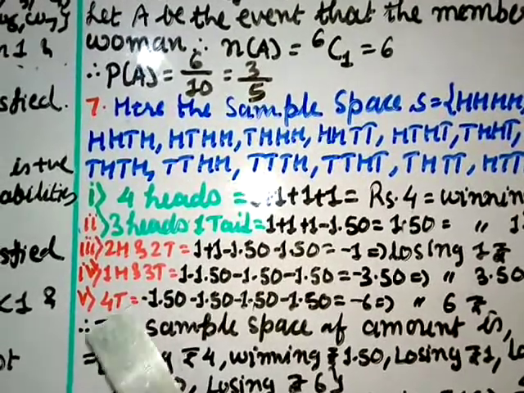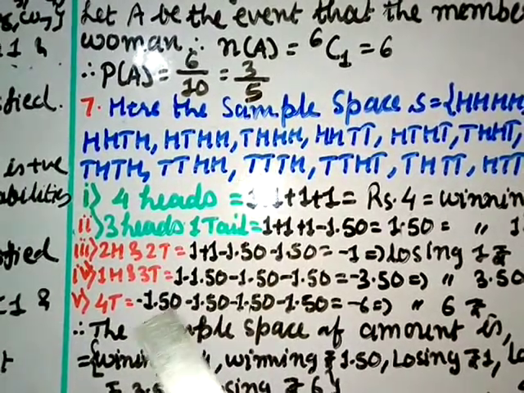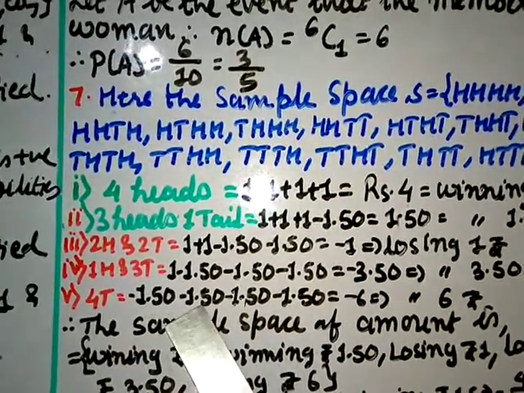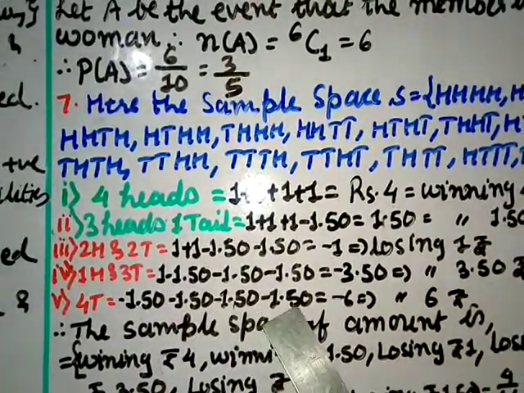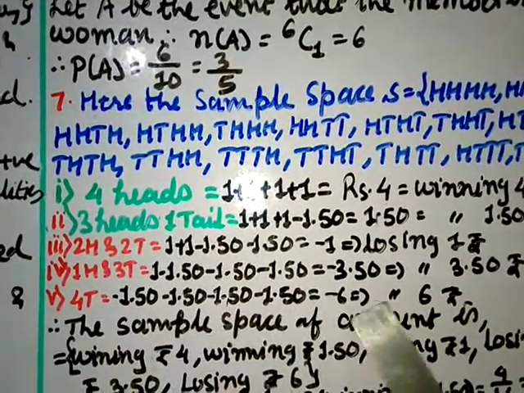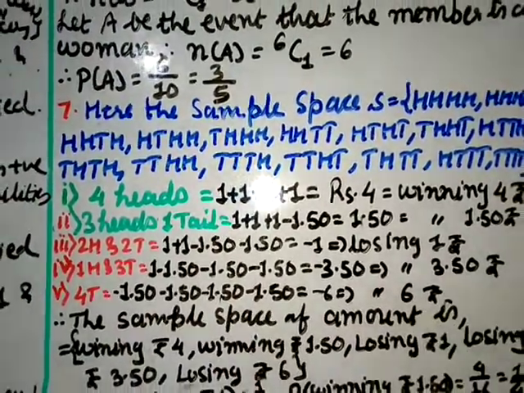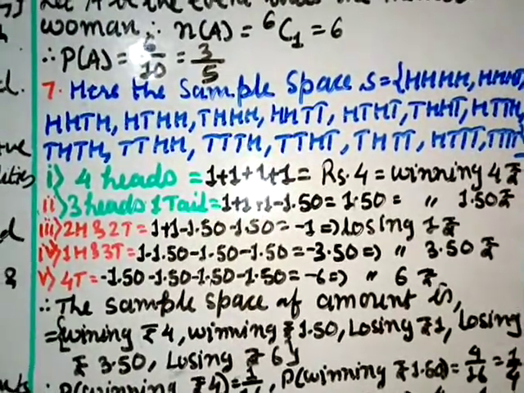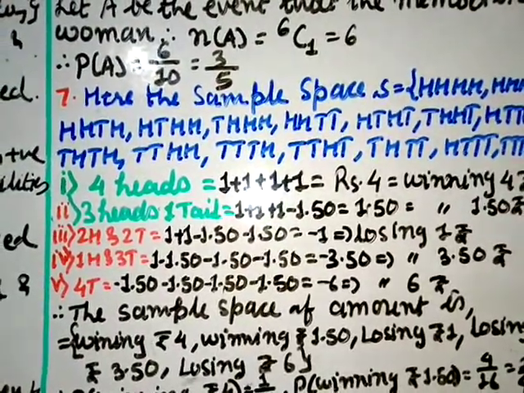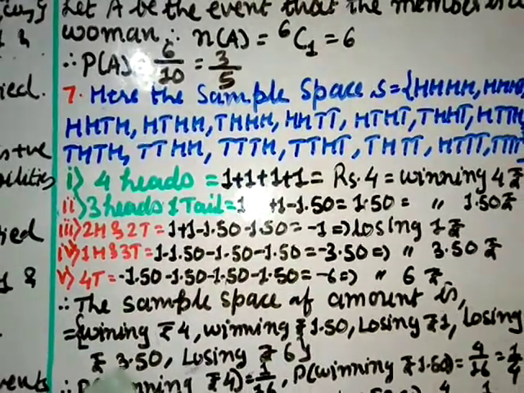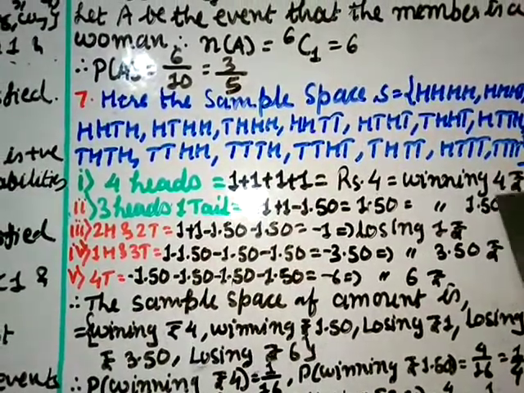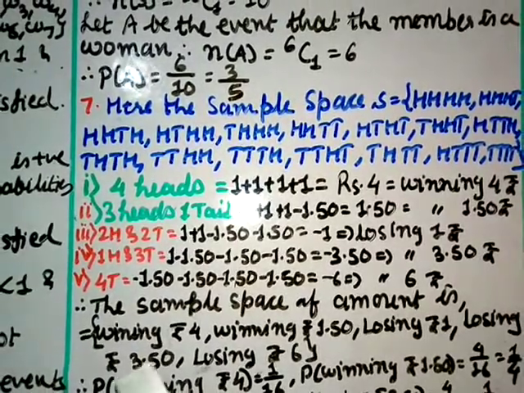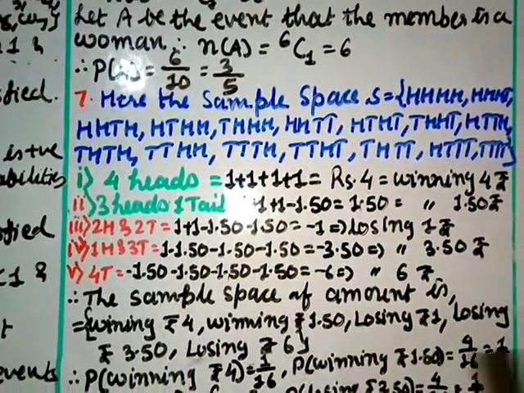So 4 tails means you are going to lose 1.50 rupees for 4 times, that is minus 1.50 minus 1.50 minus 1.50 minus 1.50, total up minus 6, so you are losing 6 rupees. Now let us find from the sample space the amount which you are going to get. The sample space of the amount is winning ₹4, winning ₹1.50, losing ₹1, losing ₹3.50 and losing ₹6. This is the sample space.